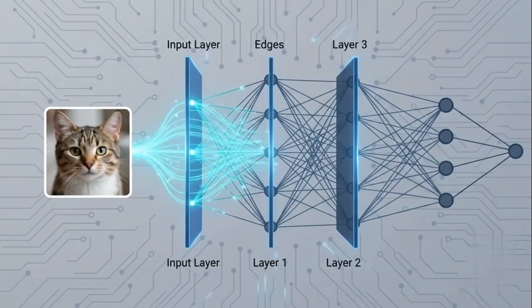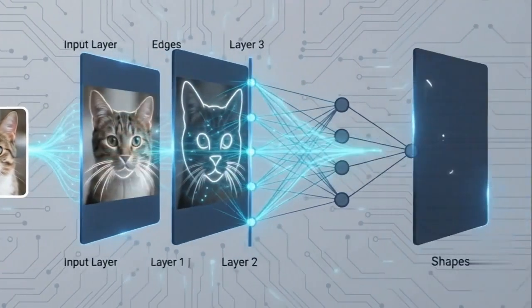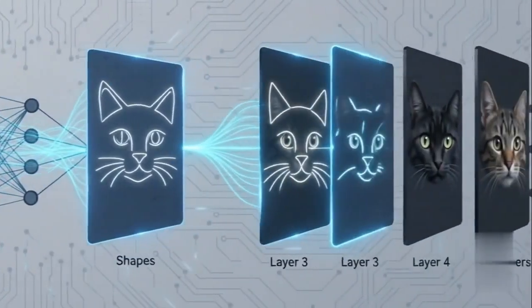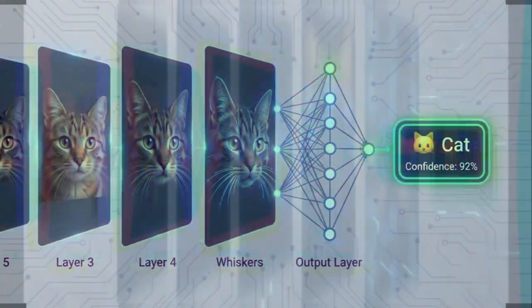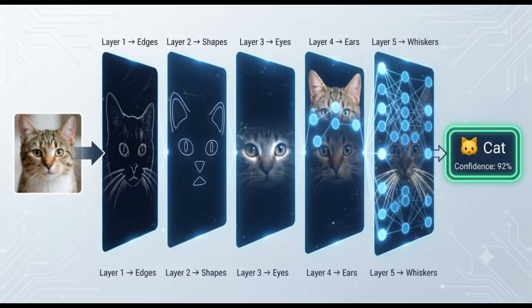The cat image enters the neural network. Layer 1 highlights the edges. Layer 2 simplifies shapes. Layer 3 defines complex features like eyes with high confidence. Let's see what happens inside a neural network when an image enters. This process is called forward propagation.